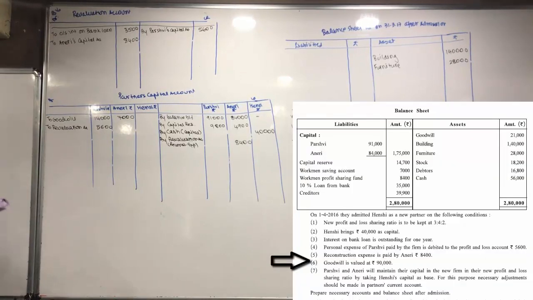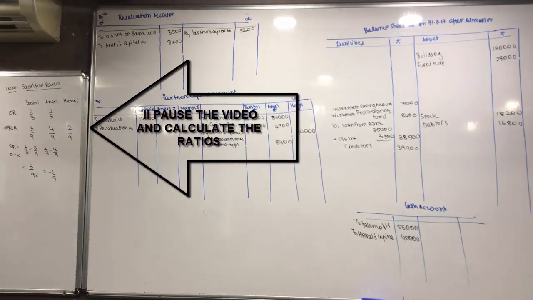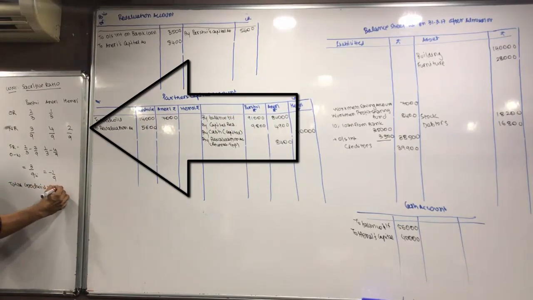Now goodwill is valued at 90,000. So first let's find the sacrifice ratio. One partner is gaining over here. Aneri is gaining. So let's find out her share first. First let's write total goodwill is equal to rupees 90,000.